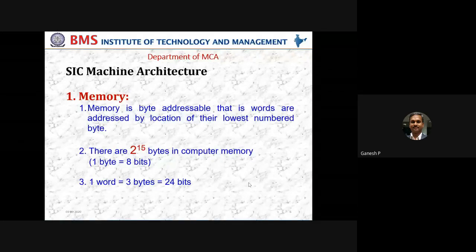That is the reason why byte addressability has come into picture, and your SIC is also byte addressable, meaning that every time I access a memory, the lowest unit which I can access is a byte, not a bit. Within a byte, you can access the bits based on your instruction, but anytime somebody talks about memory accessibility in SIC, since it is byte addressable, whenever I take a unit of memory at the low level, it is going to be a byte in nature. That is the meaning of byte addressability.